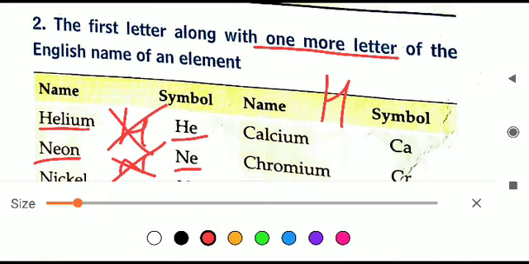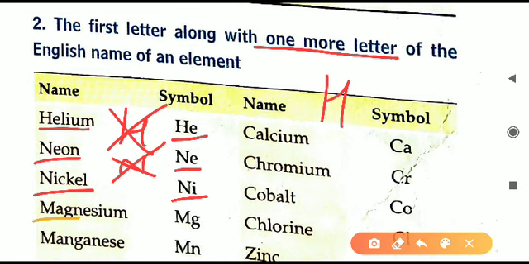Now this one is interesting. Here you can see magnesium, first two alphabets are what? Magnesium's first two alphabets are Ma. Manganese's first two alphabets are also what? Here also Ma. Now again confusion is coming. In the first two alphabets you see both are Ma and Ma.